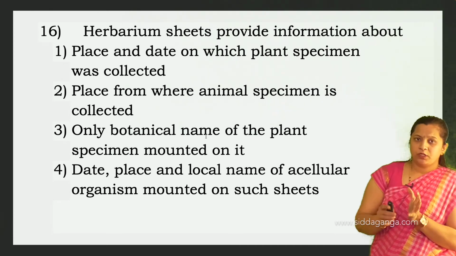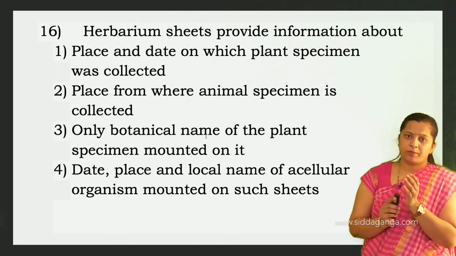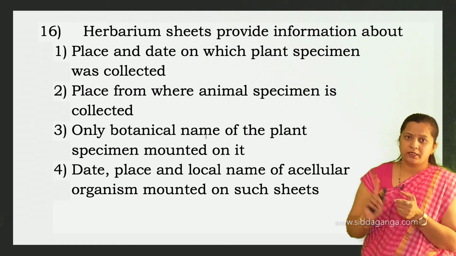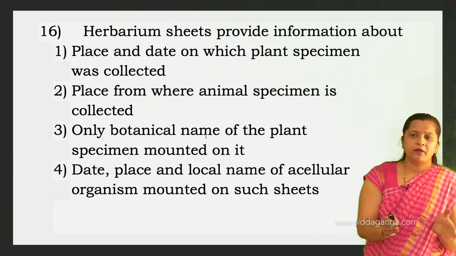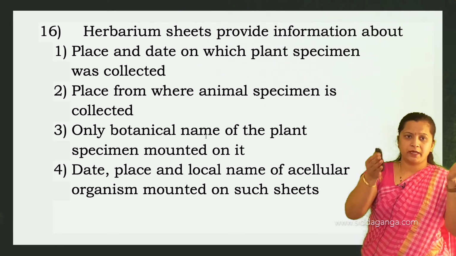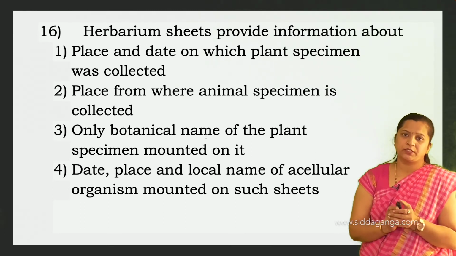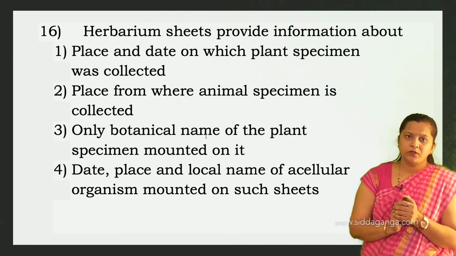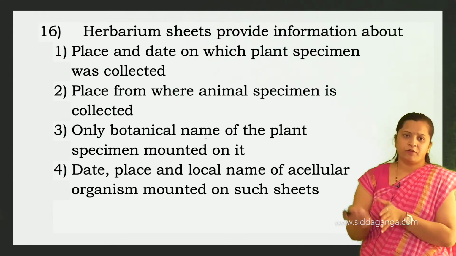See, herbarium, you know, is the storehouse of dried plant specimens. The plant specimens which are collected are dried, pressed and preserved on herbarium sheets, and on those sheets they are arranged in a universally accepted system of classification. And every herbarium sheet contains information.